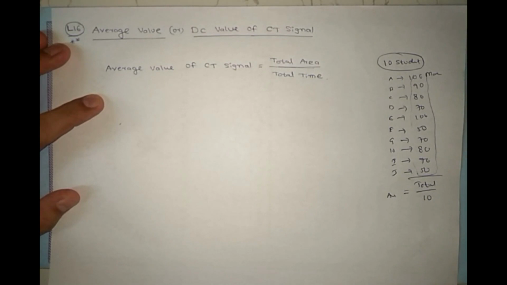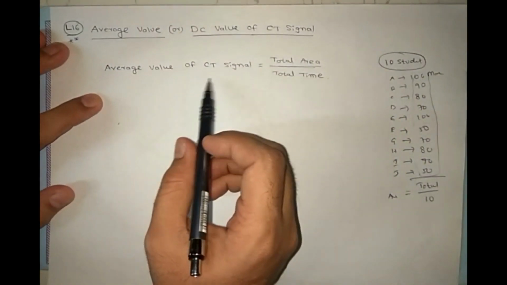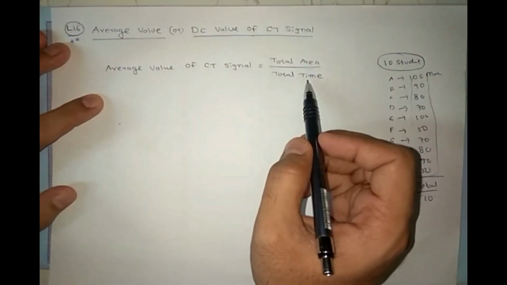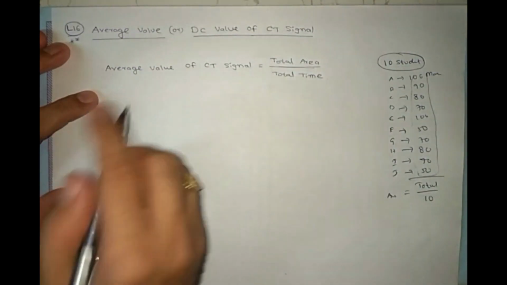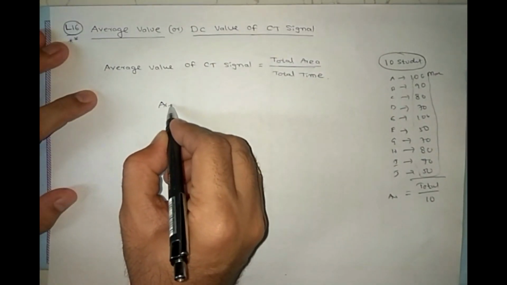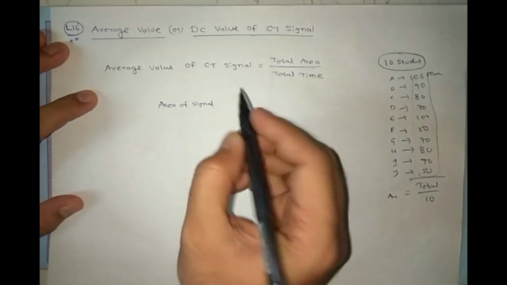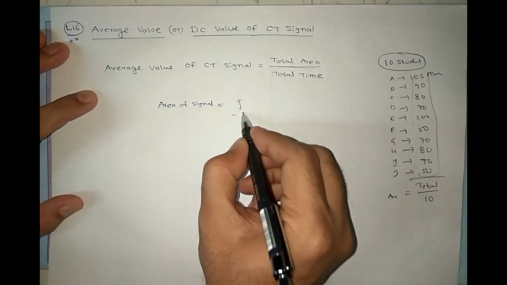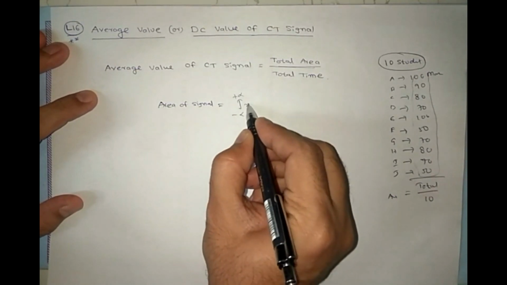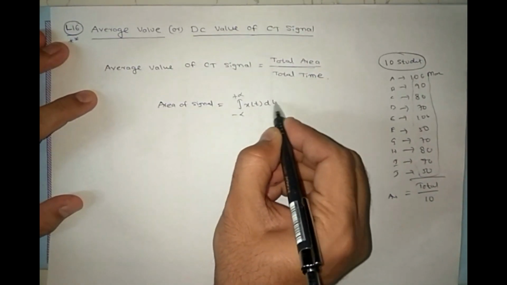In signals also we'll find the average like this only. The average value of a CT signal is total area by total time. So we find the area of the signal, right? The area of the signal is the integral from minus infinity to plus infinity of x(t) dt.